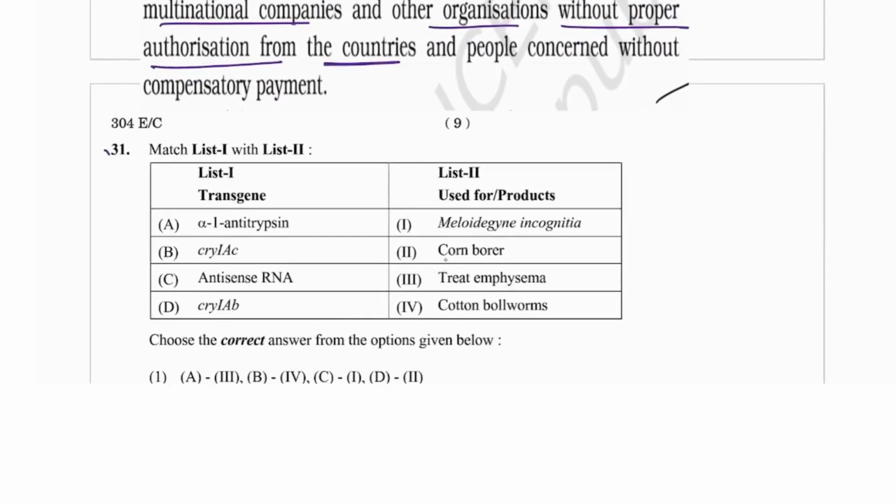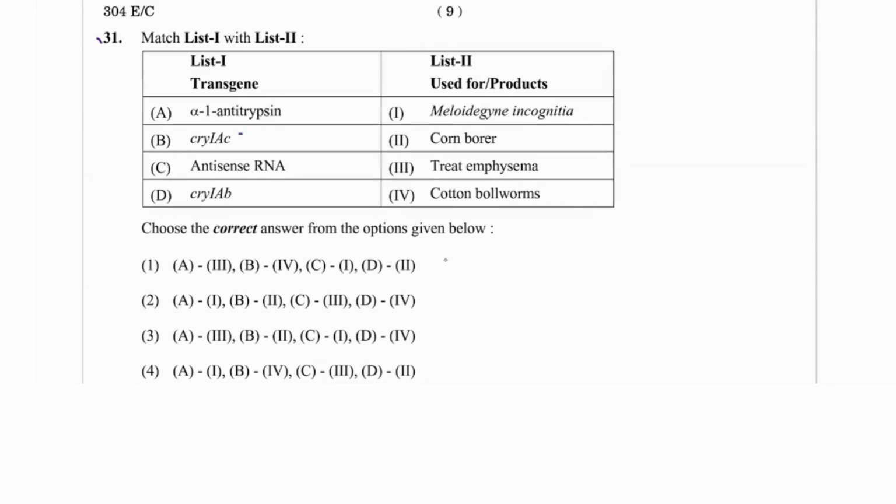Next, question number 31, we have to match alpha-1 antitrypsin, cry-I AC, antisense RNA, and cry-I AB. Here antitrypsin we all know about emphysema, so A should be 3. And cry-I AC, would be from the corn borer. So B, B2. Sorry, B2 here. So A3, B2 here. And the antisense RNA we have seen that is from the